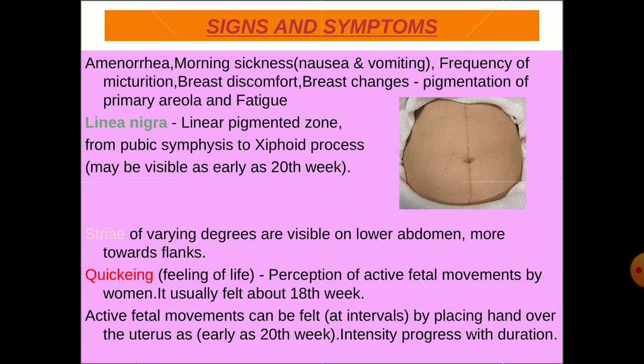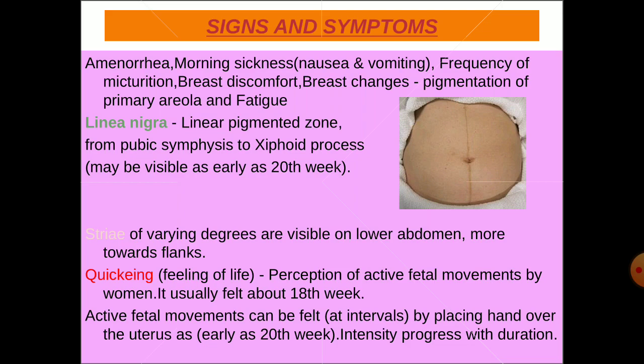Coming to signs and symptoms of pregnancy. Initially, it includes amenorrhea, morning sickness, increased frequency of micturition, breast discomfort, breast changes like pigmentation of primary areola, and fatigue. Linea nigra, which is visible as early as 20th week, is a linear pigmented zone from symphysis pubis to xiphoid process. You can see linea nigra in this picture.